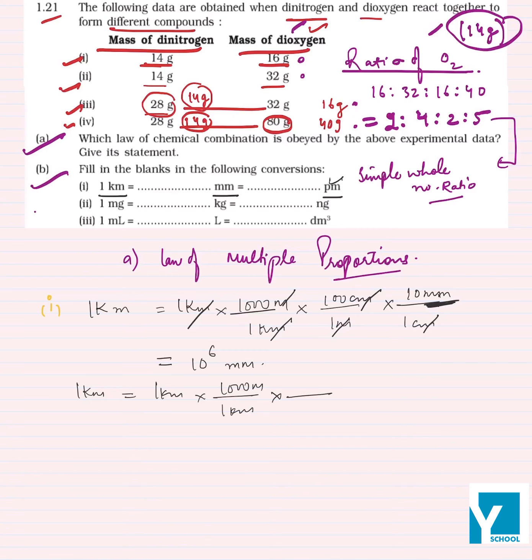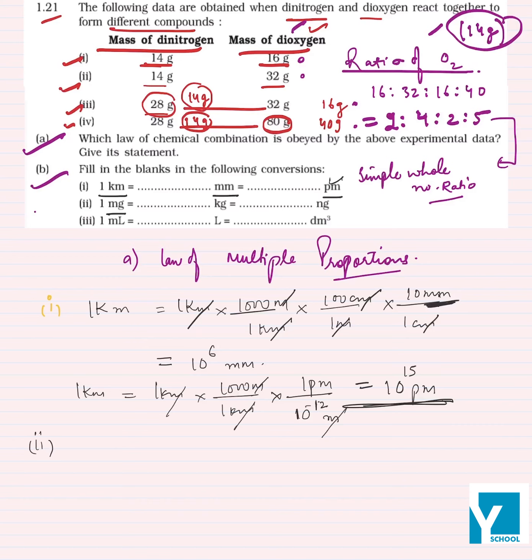Then 1 picometer is equal to 10 raised to power minus 12 meter, right? So meter cancels with meter, kilometer with kilometer. So 10 raised to minus 12, when it comes up in the numerator, plus 3, it will give you 10 raised to power 15 picometer. 1 kilometer is equal to 10 raised to power 15 picometer.